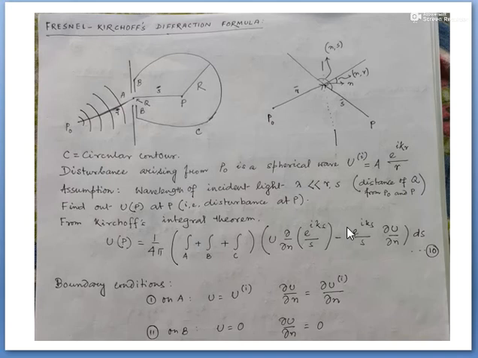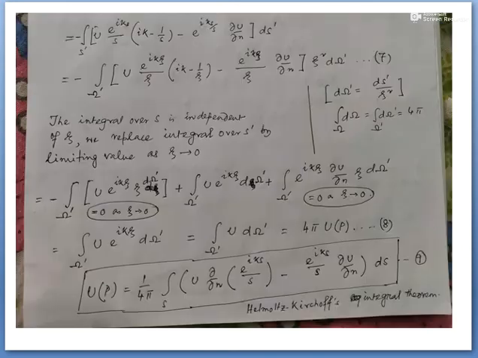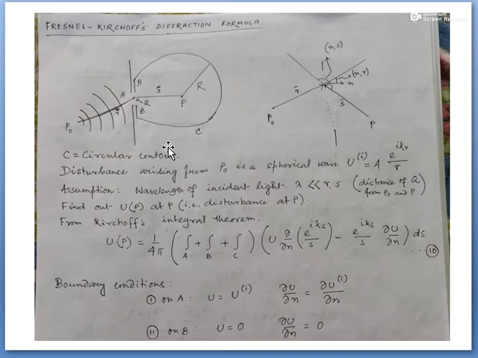Now I am going to calculate the value of up at point p, that is the disturbance at point p. So from Kirchhoff's integral theorem, which represents that the diffraction is basically up equal to 1 by 4 pi integration of all sorts of diffraction over the surface, all types of surface. Now what surfaces are here? Here there are 3 integrals over this arbitrarily chosen surface ds.